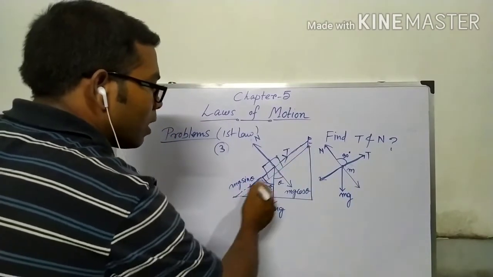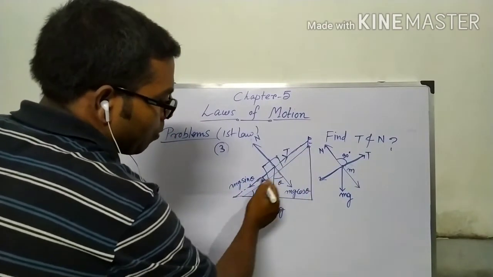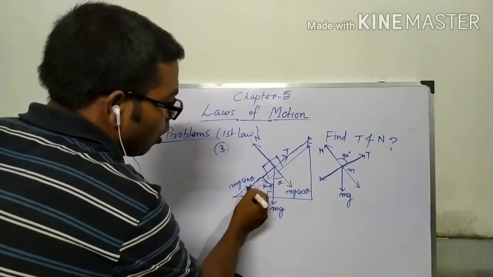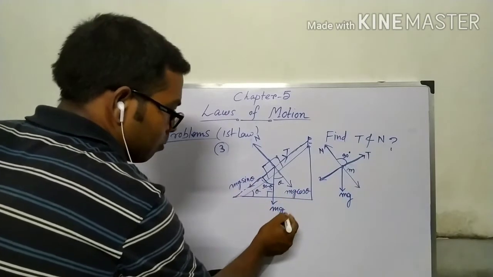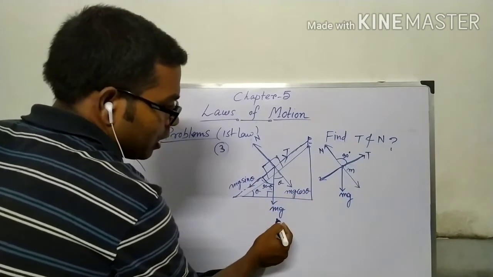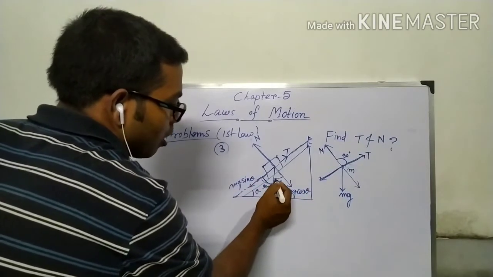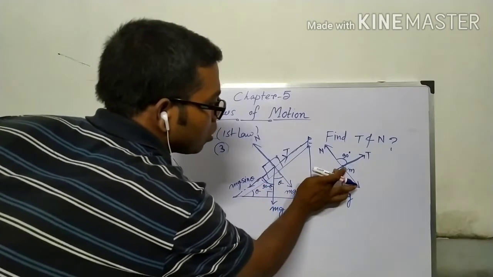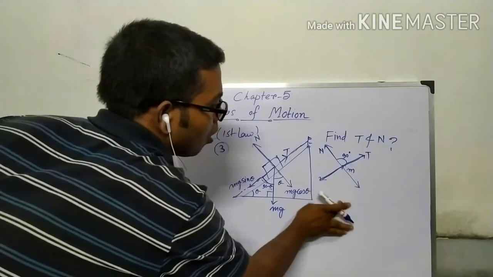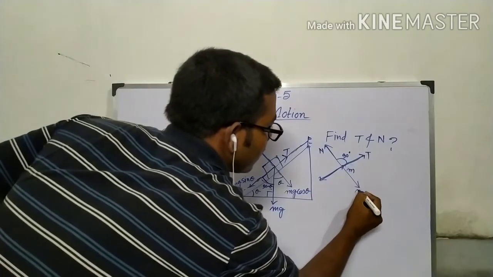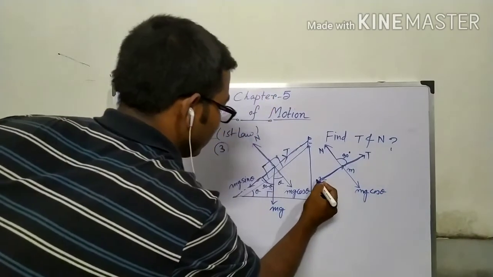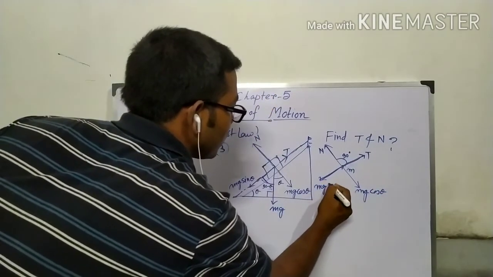So each and every time whenever we solve a problem on an inclined plane, we can take two components, mg sin theta and mg cos theta, for mg. So at that time mg will not be there, only mg sin theta and mg cos theta. So remove it: the component of this in this direction is mg cos theta, and in this direction, mg sin theta.